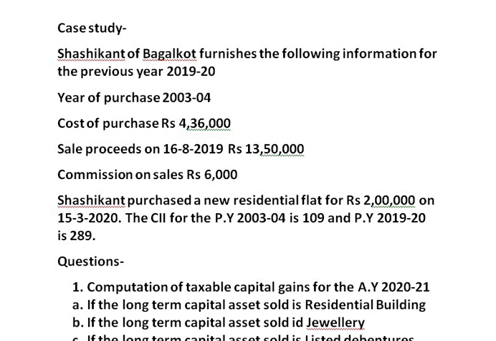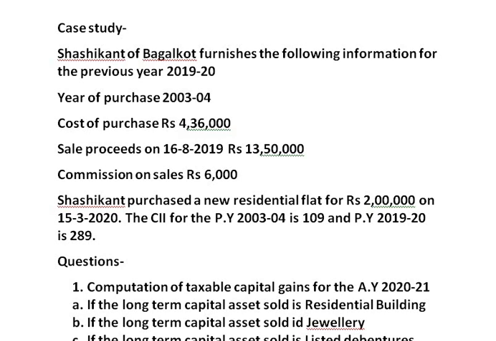The case study is: Shashikant of Bagalkot furnishes the following information for the previous year 2019-20. The year of purchase of the capital asset is 2003-4. Cost of purchase is rupees 4,36,000. Sale proceeds on 16/8/2019 are 13,50,000.